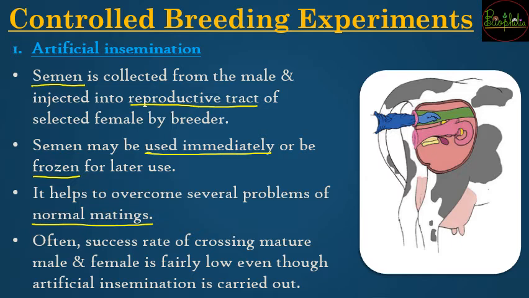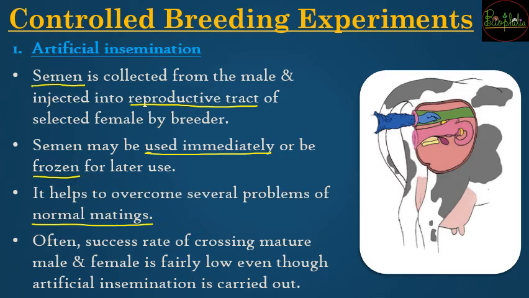As it is carried out in animals, artificial insemination is carried out in humans also, and I hope you must have recalled it from the chapter of human health. In the human health chapter we covered artificial insemination as part of assisted reproductive technologies. So similar to humans, animals may also undergo artificial insemination. Likewise, you can try to link the chapters that you have already studied, which would help you revise them as well as keep a link between the chapters.